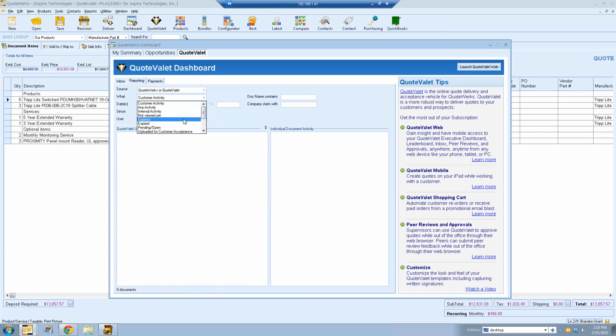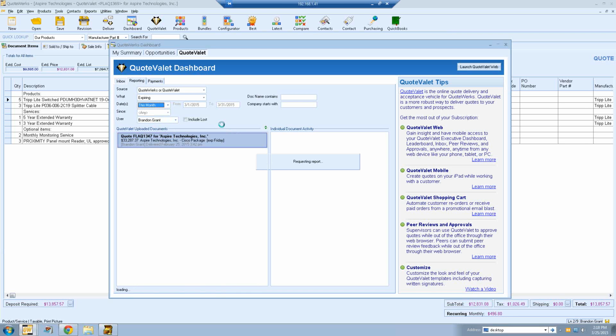This is one we use all the time, where you can see any documents that are expiring so that you can open those up. So if we wanted to click on any documents that are expiring this month, it'll request this report, and it'll show me a list of all these QuoteValet documents that are expiring. And then I can go through and reply. Maybe I want to open this document by right-clicking, and I can send that customer an email template I've set up and say, hey, your quote's going to expire in the next week, or in 2 weeks. You want to move forward? Do you have any questions? It just helps you navigate your documents in QuoteWerks.